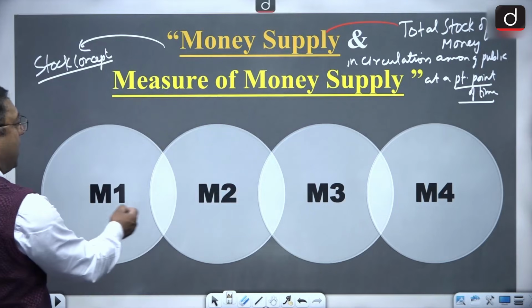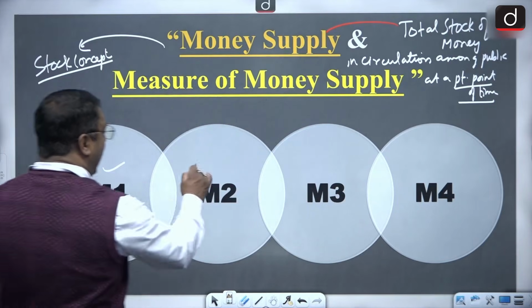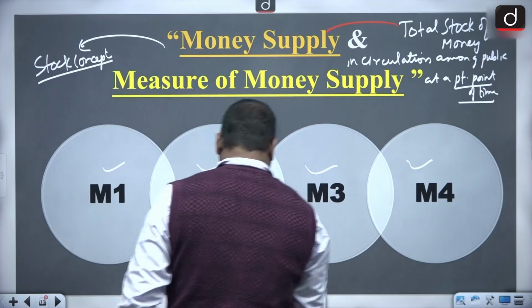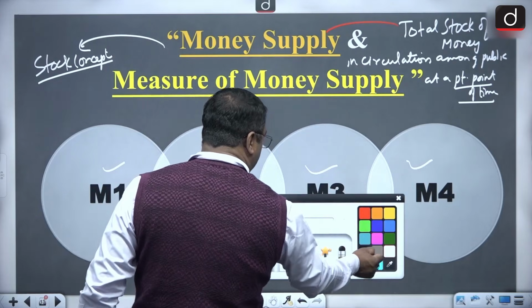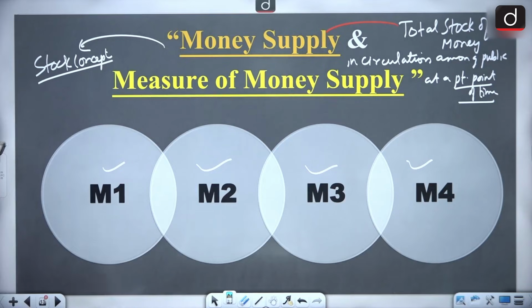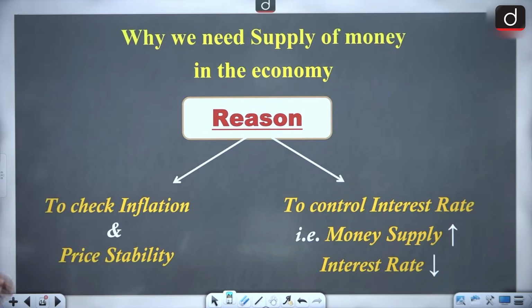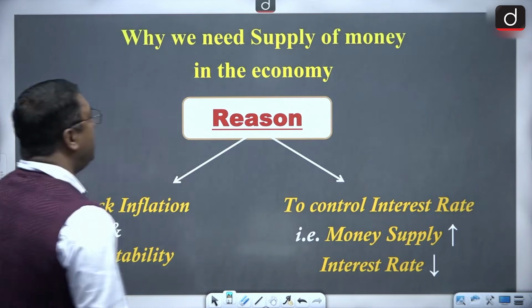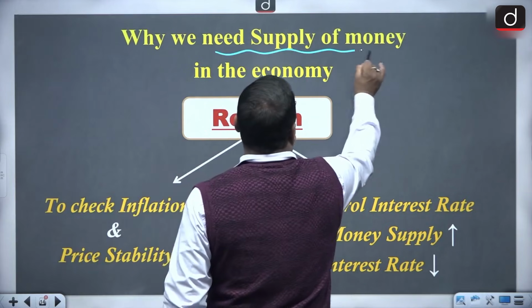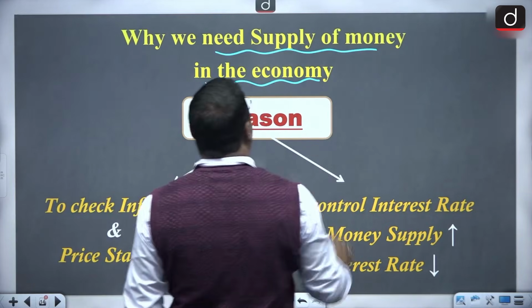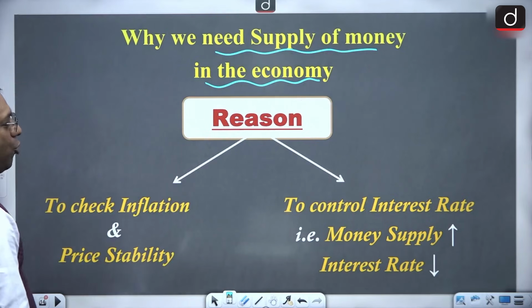So there are 4 measures of money: M1, M2, M3 and M4. But before going into the 4 measures of money, first question to all of you is why do we need supply of money in the economy?